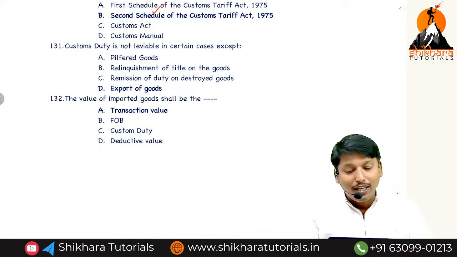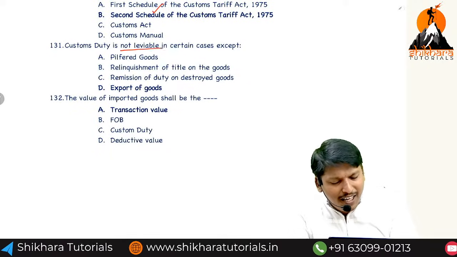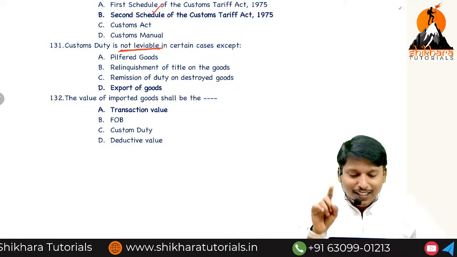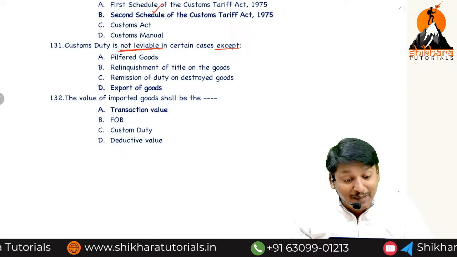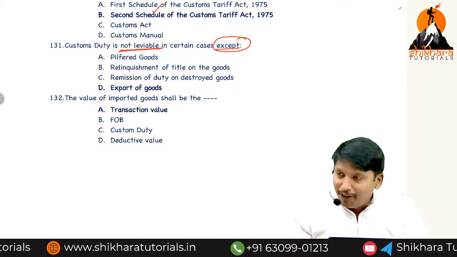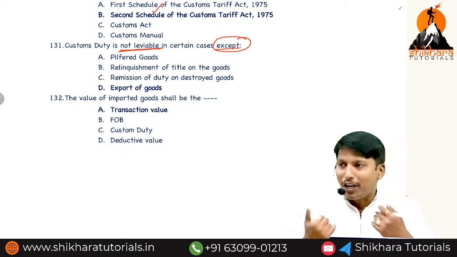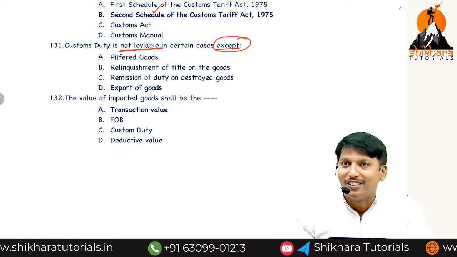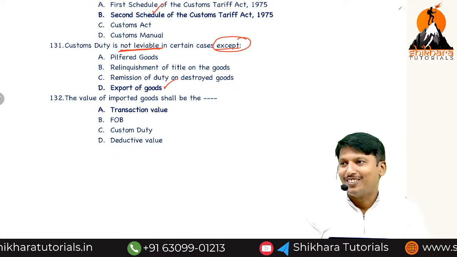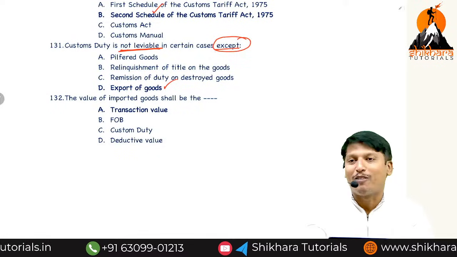Many are confused by this very nice MCQ: customs duty is not leviable in certain cases, except what they asked. Pilfered goods, relinquishment, leaving the ownership, and remission of duty on destroyed goods are not leviable, but they asked except. So the answer is export of goods.